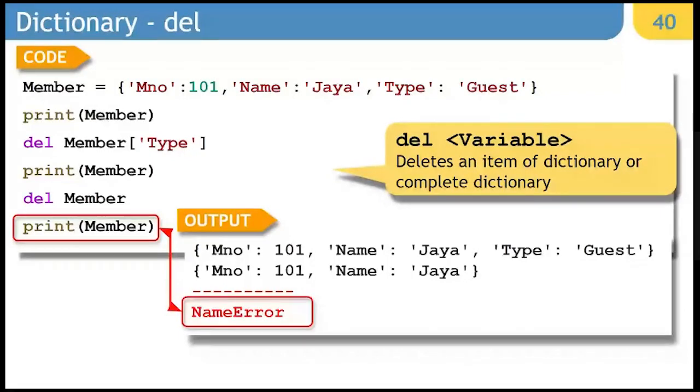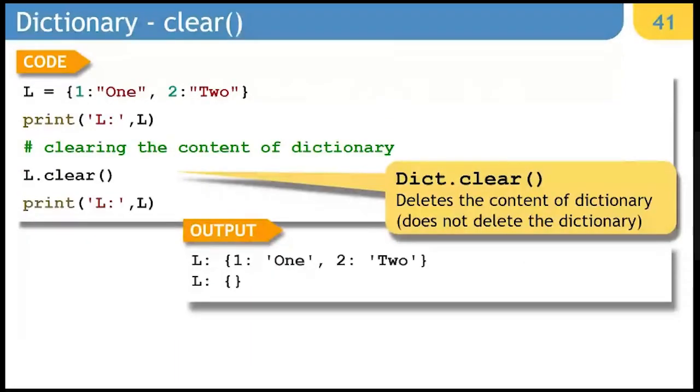The same del can help you to remove a dictionary completely. If you write del member, it is going to remove the dictionary completely, and it will no longer be taken as an identifier. So it is going to show an error if you try to display it. Next is clear. Clear helps you to remove the content of a dictionary without deleting the dictionary.